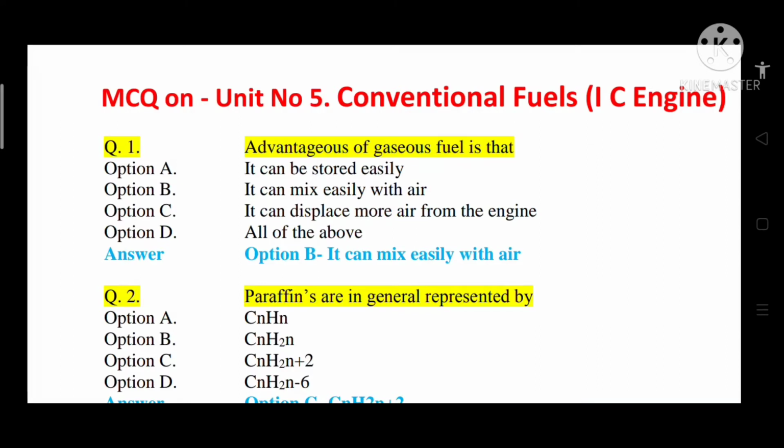As you all know, gaseous fuels are volatile in nature. When they get in contact with air, they start to vaporize, so they can mix easily with air. So option B is correct.